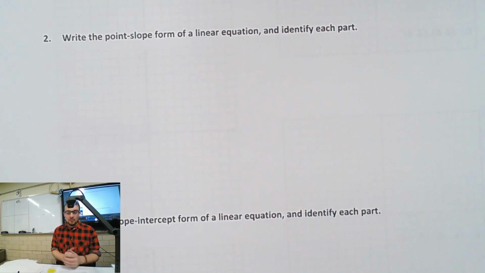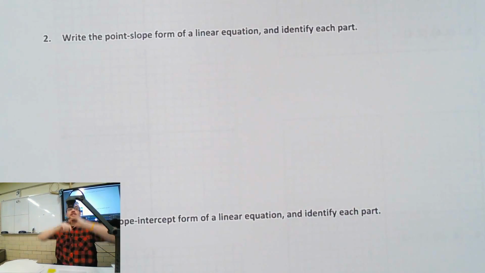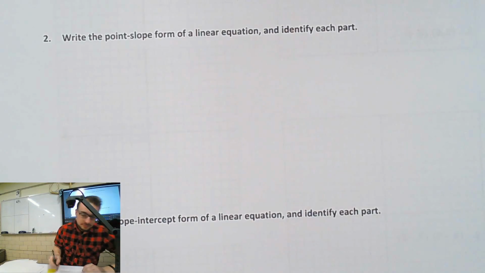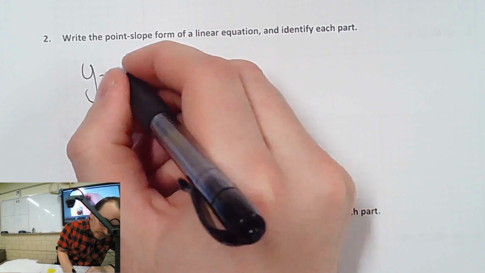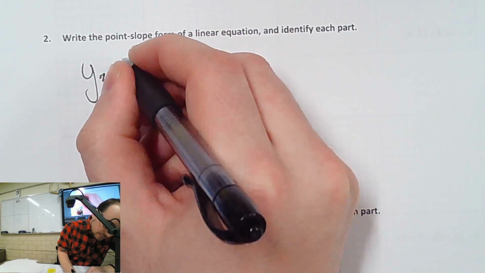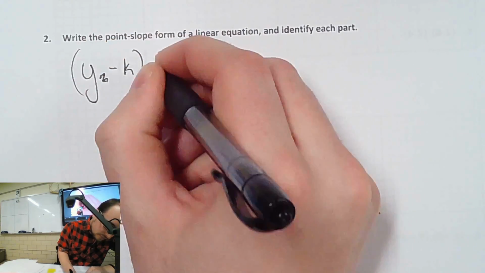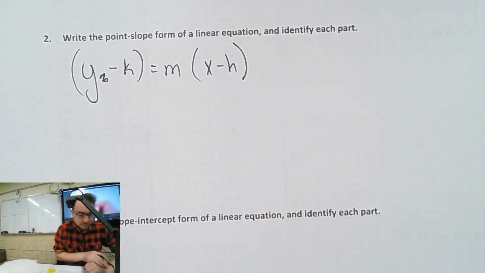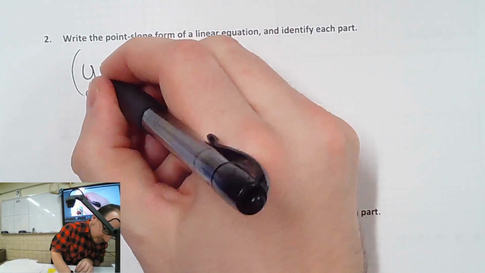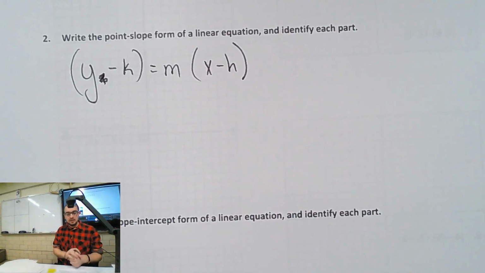Write the point-slope form of a linear equation and identify each part. Point-slope form. What is that supposed to be? Oh, I think that says y2. Ignore the scribble. Y minus k equals m times x minus h.